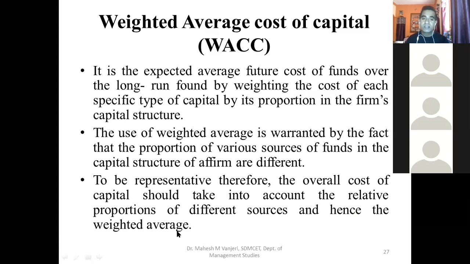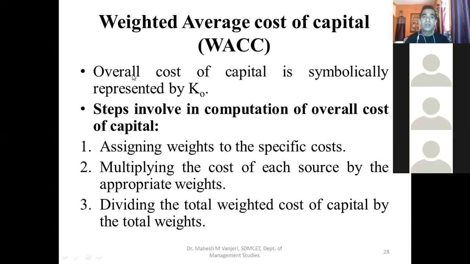So 0.5 is the weightage of equity capital, 0.25 is the weight of preference capital, and 0.25 is the weightage of debenture capital in my oral example. That is what it means exactly. Overall cost of capital is symbolically represented by KO.